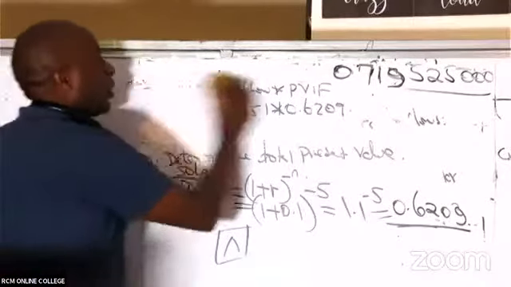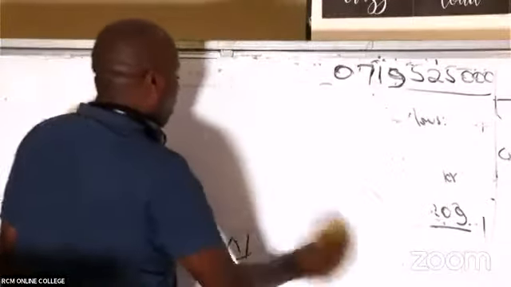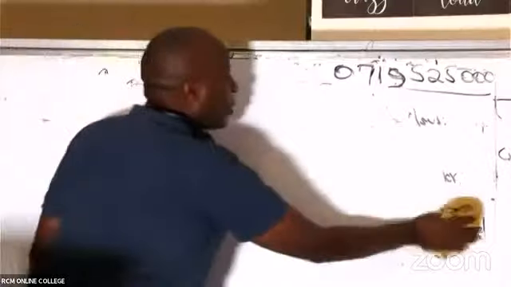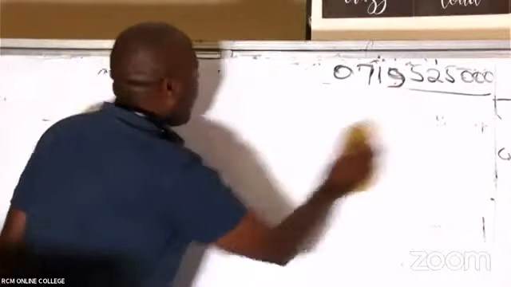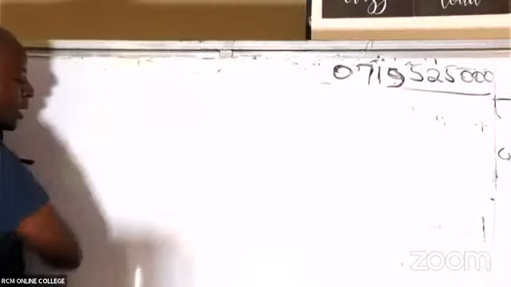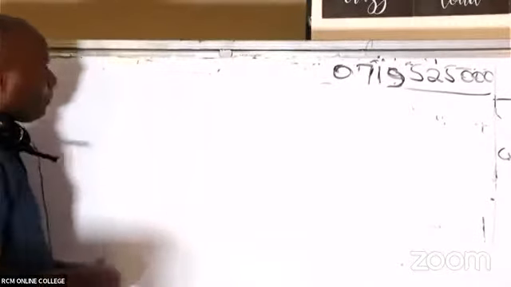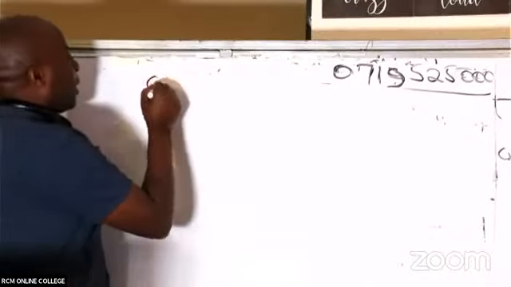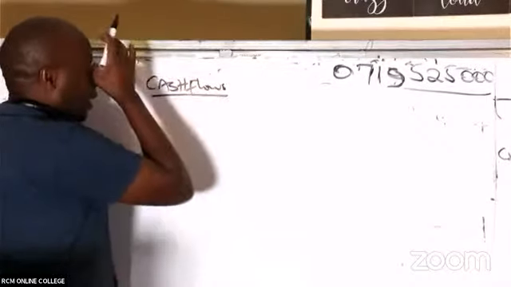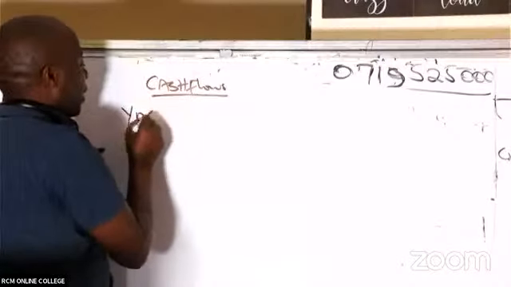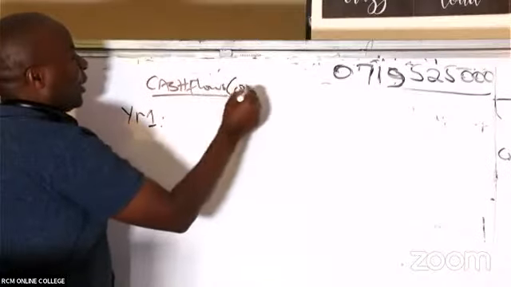Now, ladies and gentlemen, please listen. How about this one? Now we have, in this case here, Mr. Karuki's cash flows. Mr. Karuki has gone into some business that has some cash flows. And these are the cash flows from Mr. Karuki's restaurant. So we have year one, in thousands.